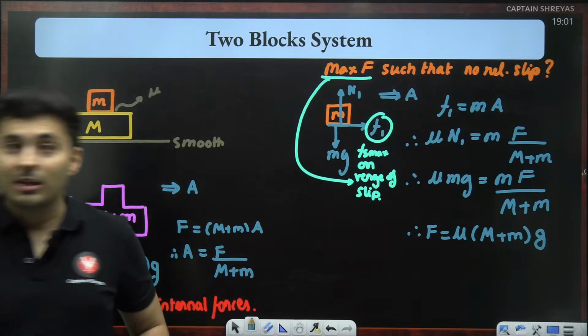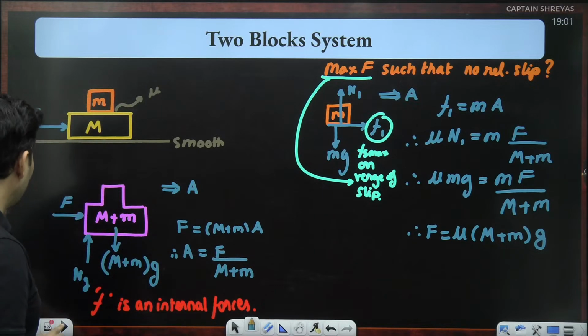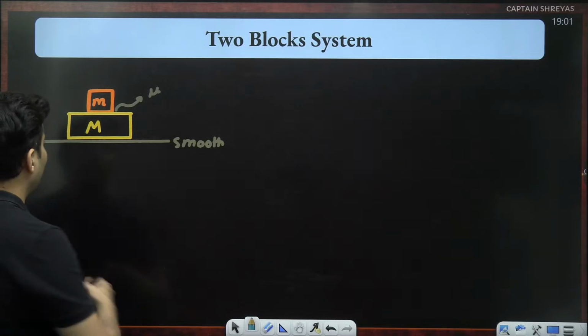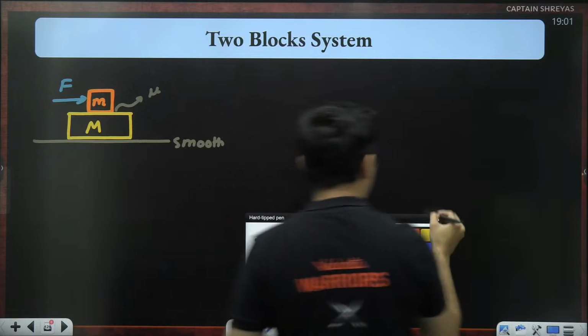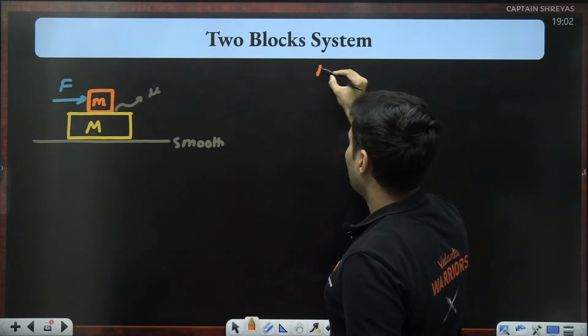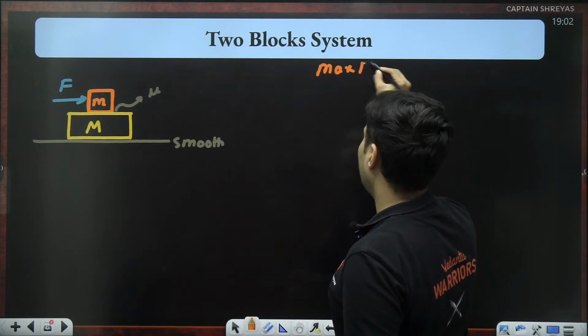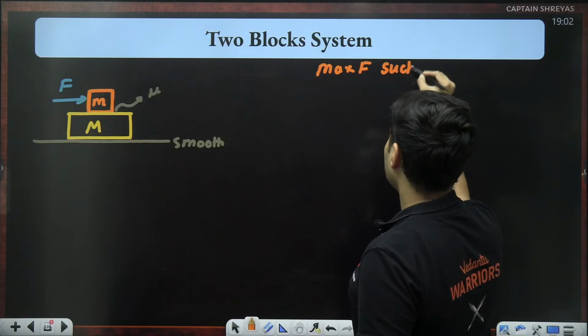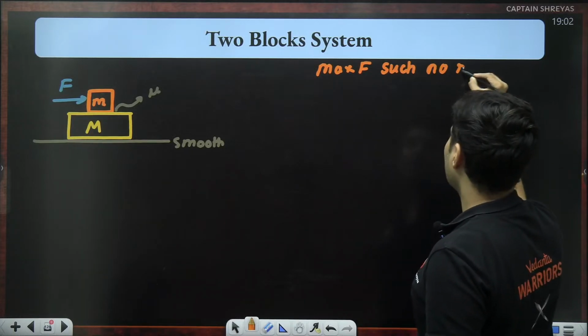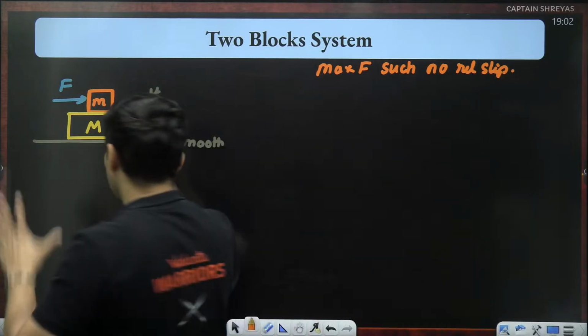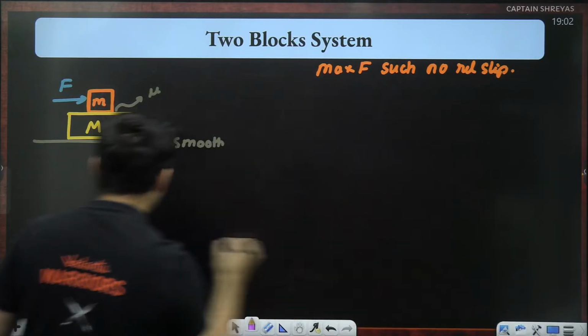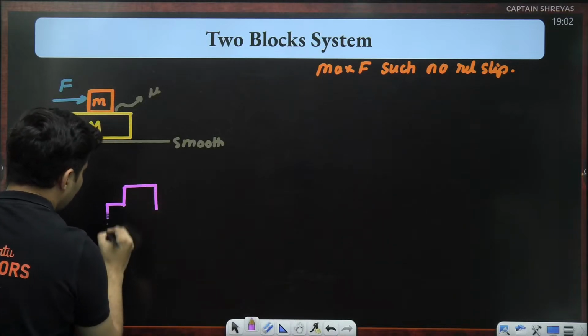Yep. Let me tell you, there is a variation in this problem where instead of the force being applied here, the same force is applied here, and now the same question is asked. Find the maximum force which can be applied such that there is no relative slipping. Same thing, but the force is applied on the top. Let me give you a hint.